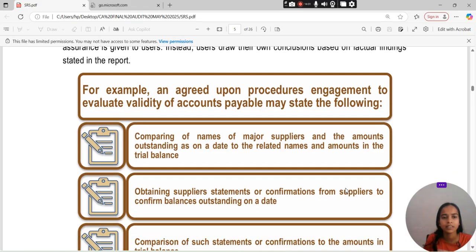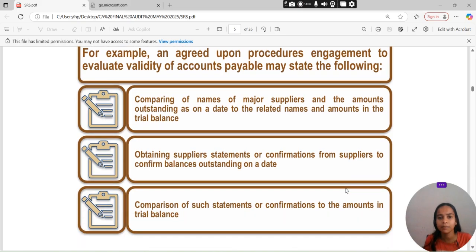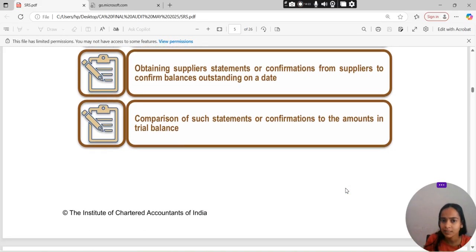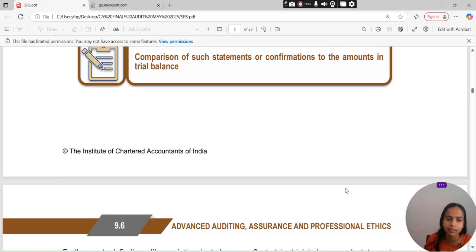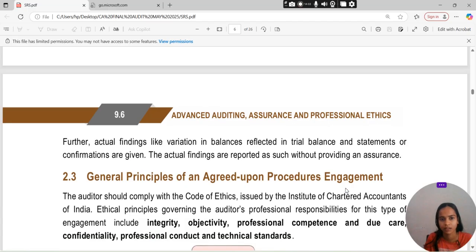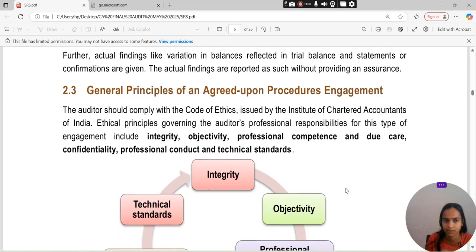For example, an agreed upon procedure engagement to evaluate the validity of accounts payable may state the following. Compare the names of the major suppliers and the amount outstanding as on the date with the related names and amounts in the trial balance. Obtain supplier statements and confirmations from suppliers to confirm the balance. What are the balances exactly outstanding on the date? Compare such statements or confirmations to the amount in the trial balance. Further, actual findings like a variation in balances reflected in the trial balance and the statement or confirmation are given. Whatever the actual findings are, they will be reported as such without providing any assurance.